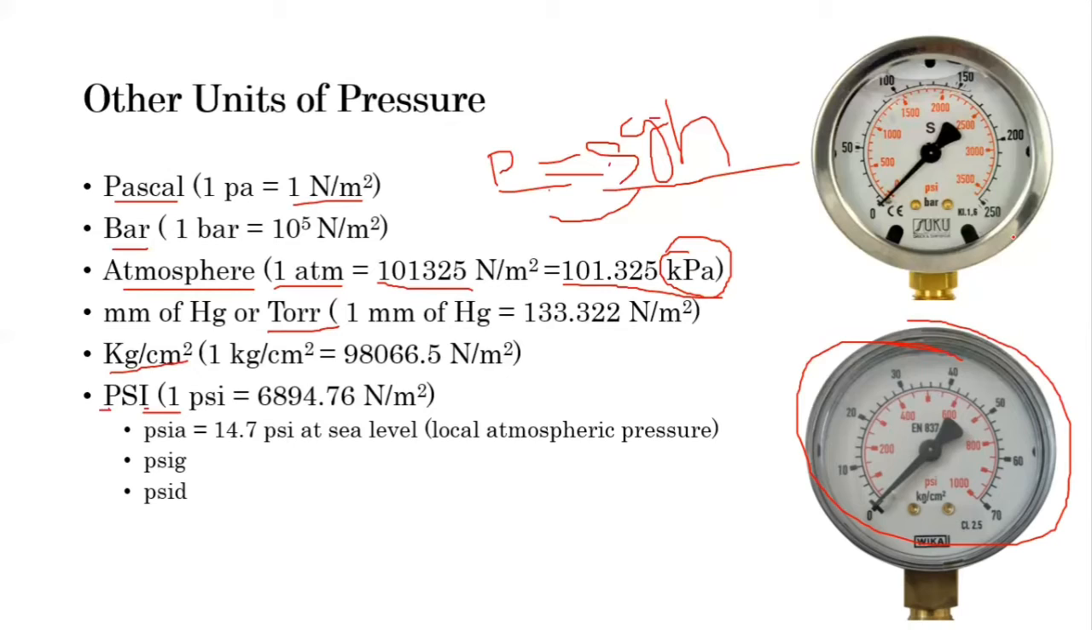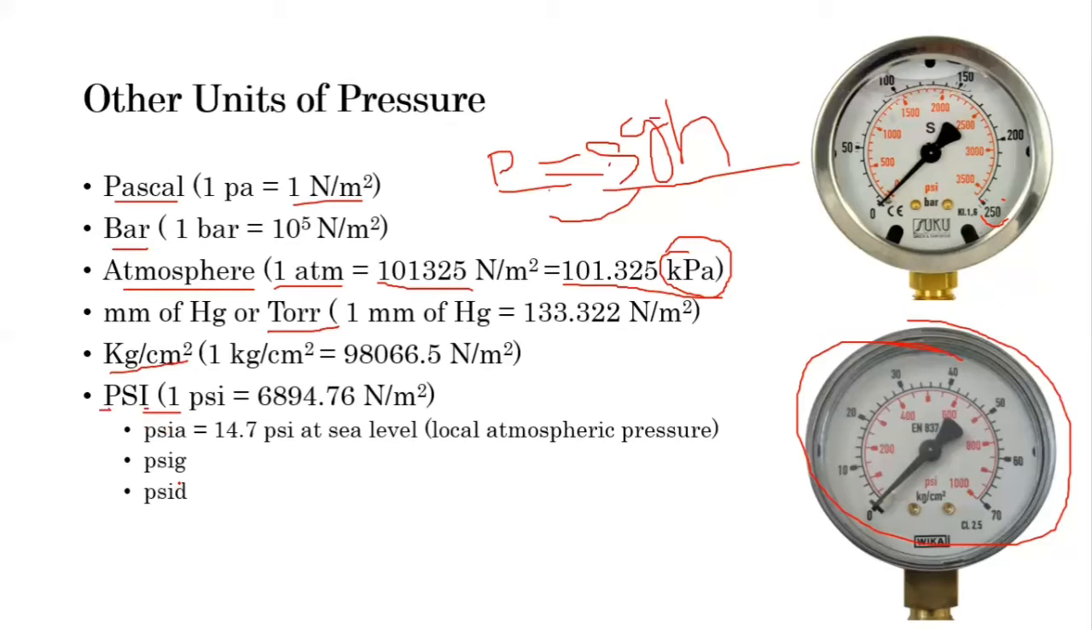But in industrial purposes, a very high amount of pressure is required, say in a thermal power plant or any other application. So here you can see the maximum pressure up to 250 bar. The outside scaling is in bar, and the inside scaling is in PSI, pounds per square inch. So this is the industrial pressure gauge, and this is the general purpose gauge. Here PSI is also divided into three different categories, but we will see that in a moment.